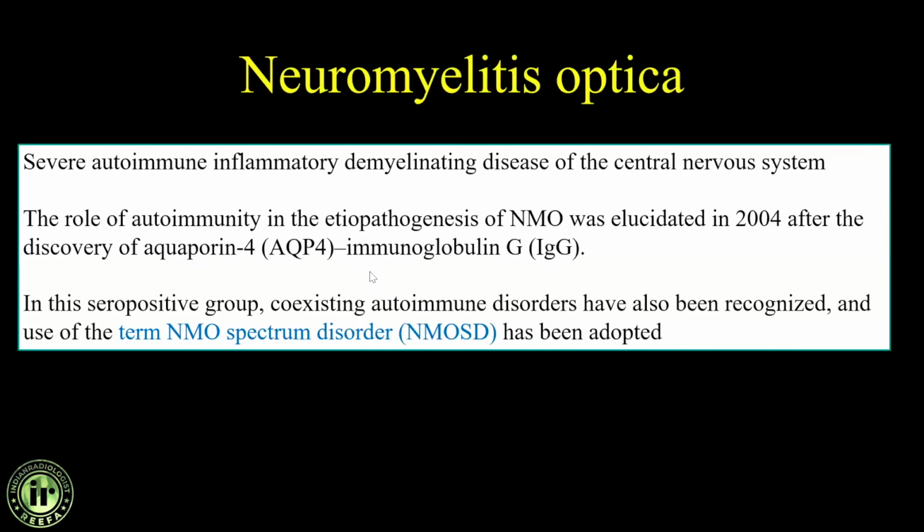As our understanding grew, we know how to classify, and imaging wise we now know it better based on the pattern of involvement of various structures. In this seropositive group, coexisting autoimmune disorders have been recognized, and now the term used is NMO spectrum disorder, NMOSD.